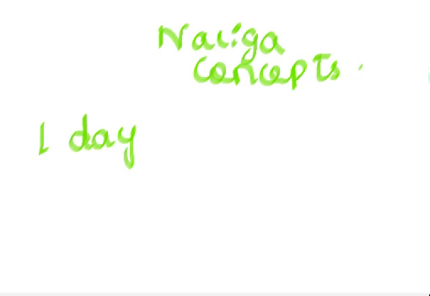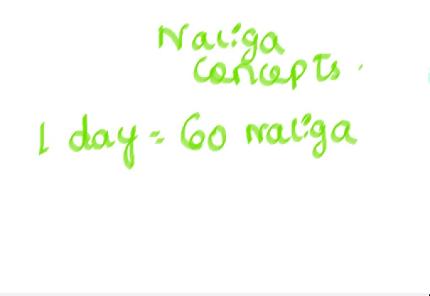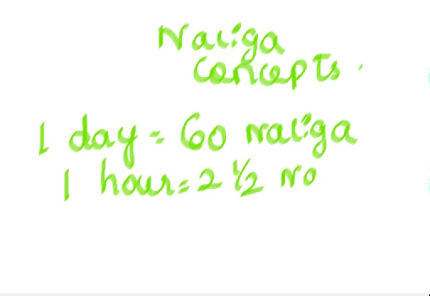I told you this is the ancient days' mathematical calculation of time. 1 day is equal to 16 Naligai. 1 hour equals 2.5 Naliga. How to remember, I will explain to you.